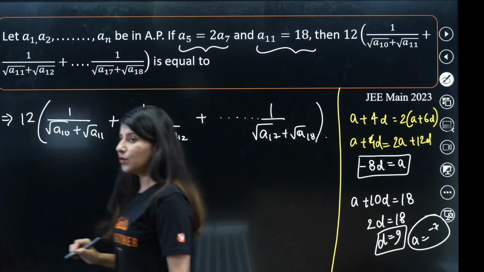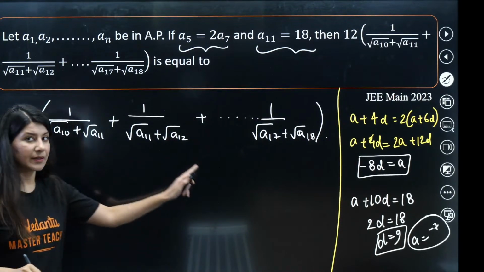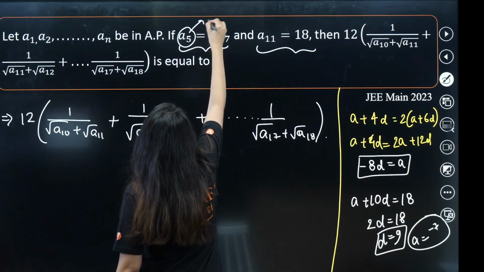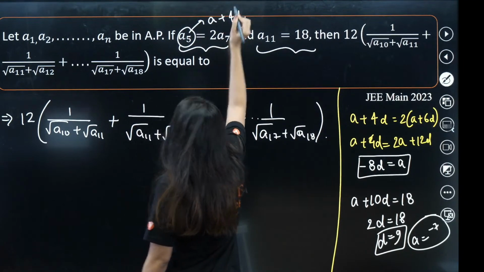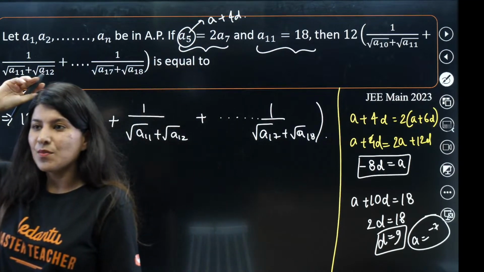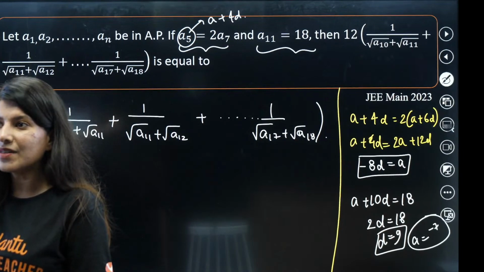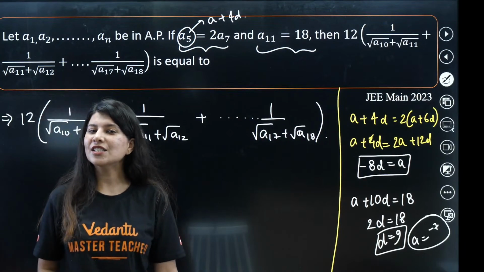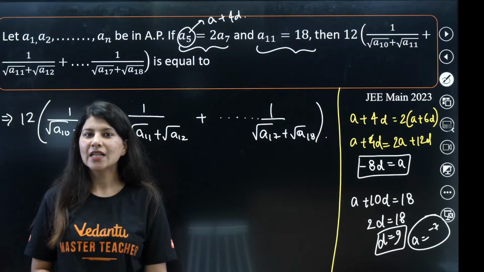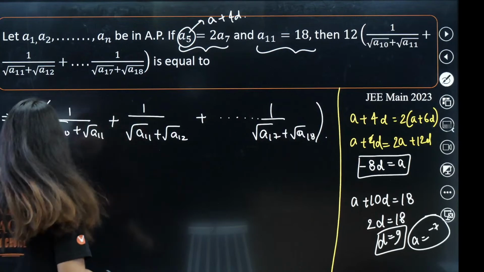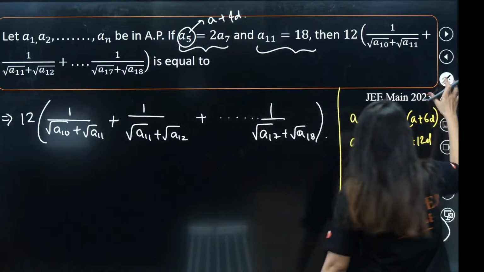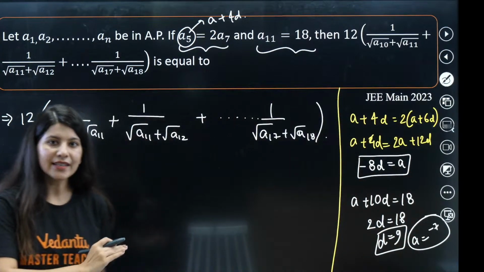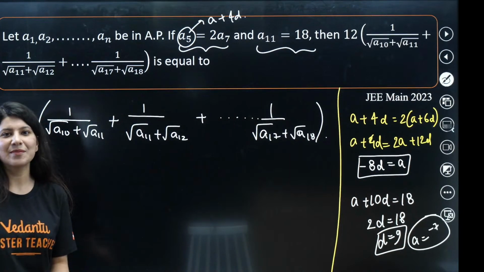We don't need to calculate each and everything. A plus 4D, how? What is the value of A5? A plus 4D only. Mohit, how come A plus 4D? Have you not attended my JEE Flash sequence and series session? I don't think so, that's why you are having some problem. So don't worry, attend that session, come back, and attend this as well at 2x speed. It will save your time.